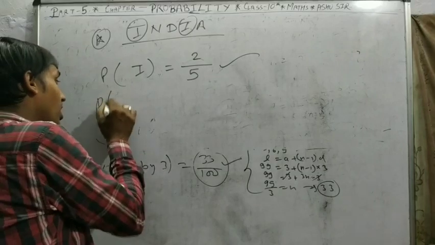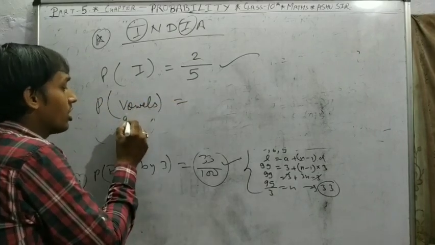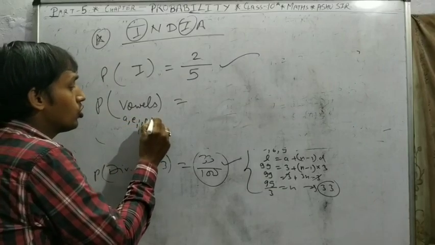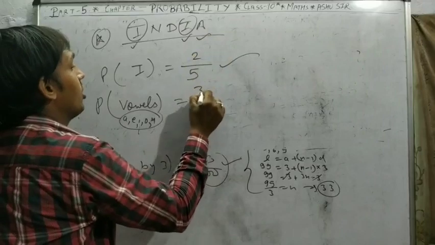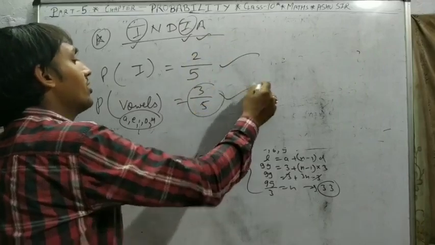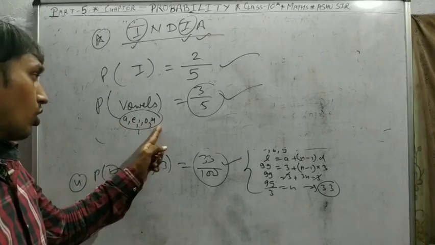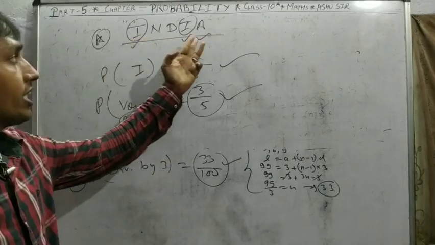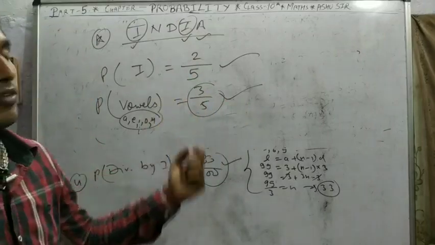Probability of getting a vowel. You know vowels? A, E, I, O, U. So how many vowels here? 1, 2, 3. A, E, I, O, U are vowels, and here 2 I's and 1 A, so 3 vowels. So probability of a vowel is 3 by 5.